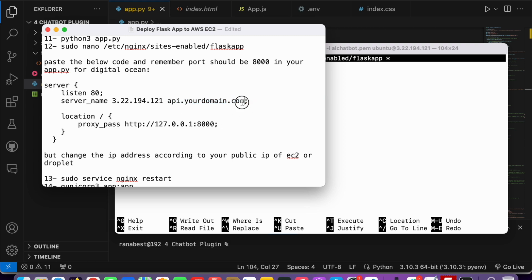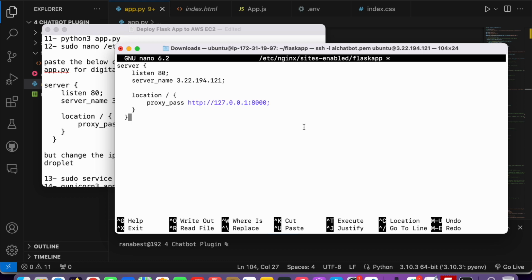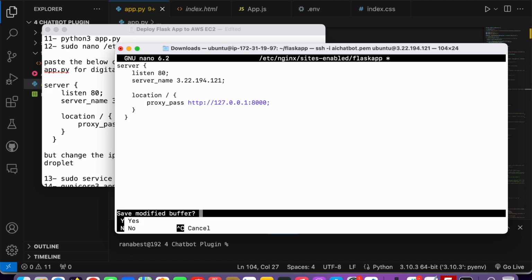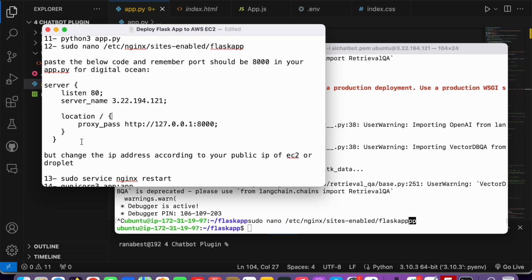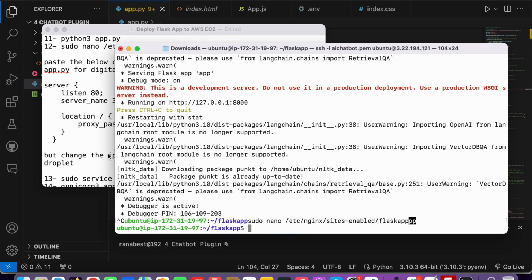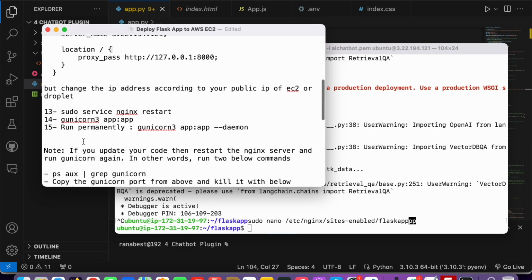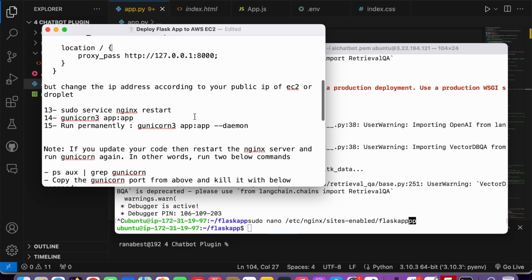Okay, by the way, we do not have any domain right now, so we just want to access through our IP address, so we pasted it. Now hit Control X, hit Y, hit enter. Okay, so now we performed our configuration here, and the next step is that you need to restart your nginx server.